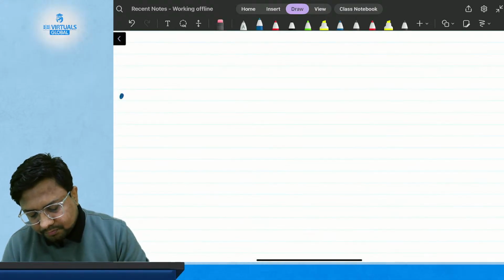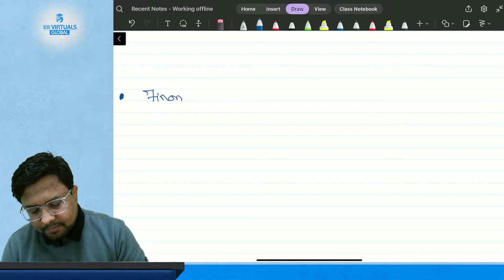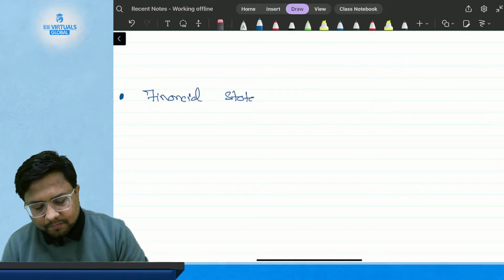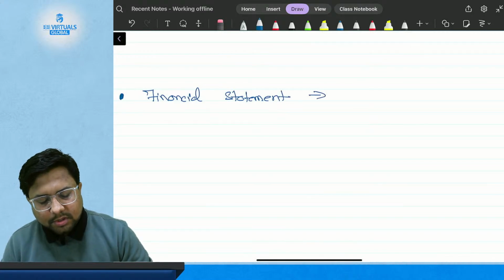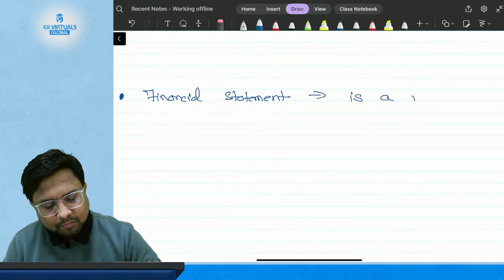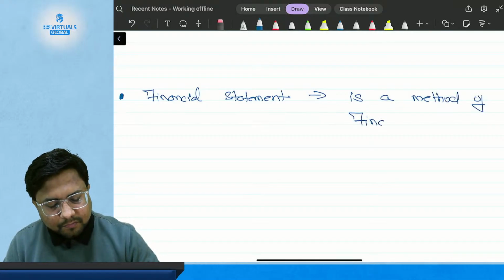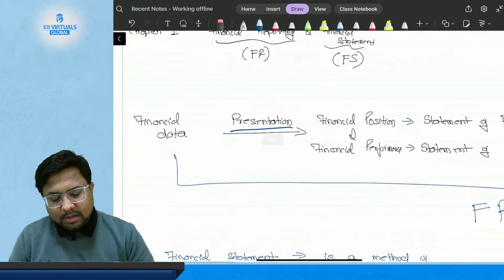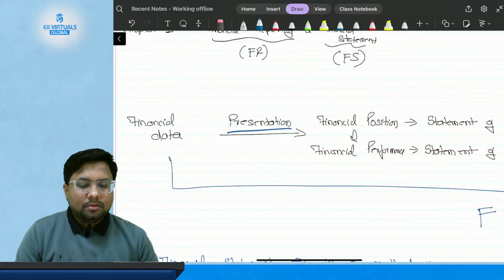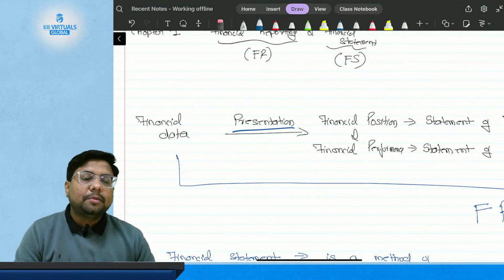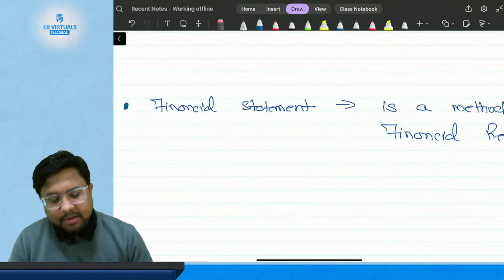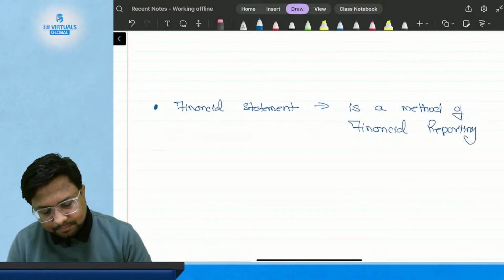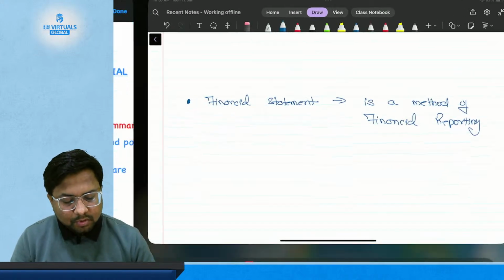So financial statement is a method of financial reporting. What is financial statement? Financial statement is a method of financial reporting. Means I need to do financial reporting. So what are the methods of financial reporting? Financial statements are one of the methods.